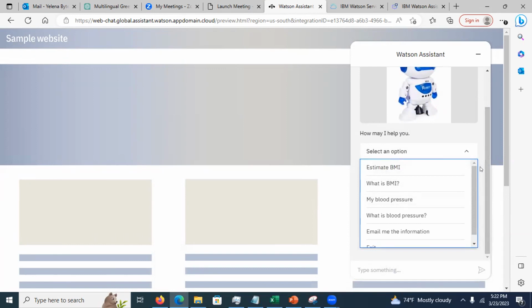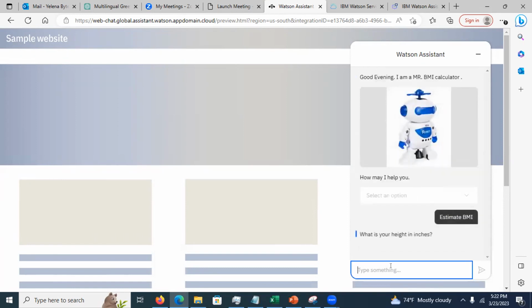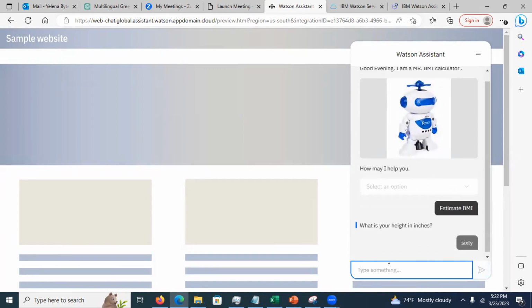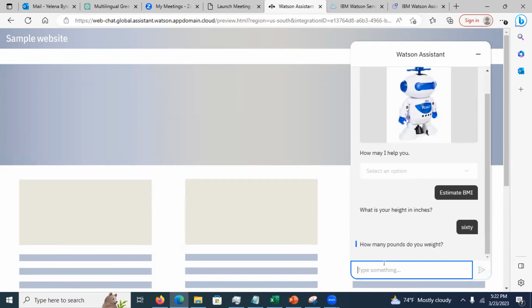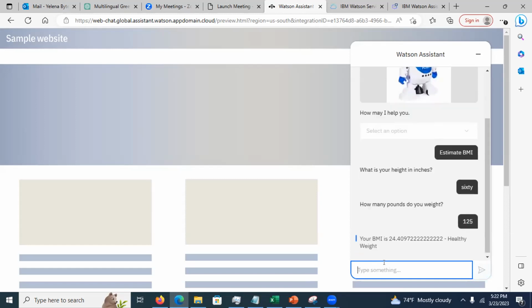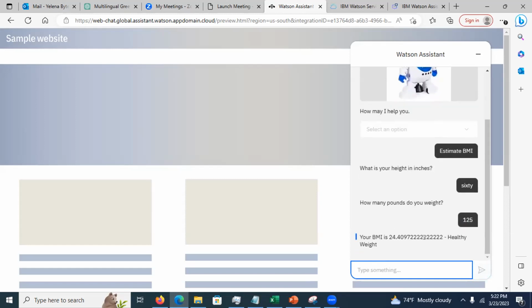So now let's take a look at this. What is the scenario? Let's say this is my first scenario. I want to estimate the BMI, right? It's asking me for my height in inches. Notice that I can put 60 as a text and it's going to recognize that it's 60, right? How many pounds do you weigh? Now, based on that, it estimates the BMI and it tells me that I have a healthy weight. See this? If someone else enters the same readings, it's going to say healthy weight.